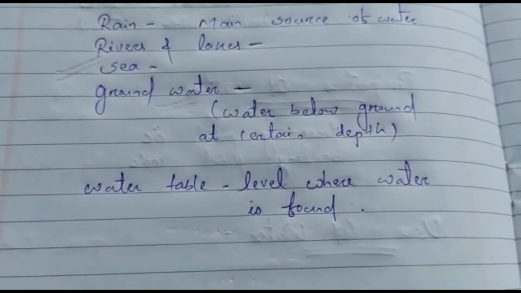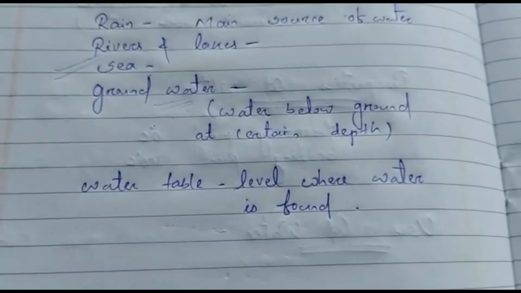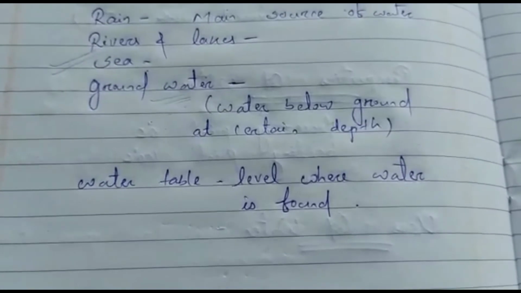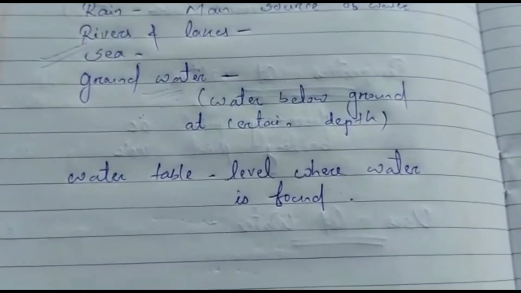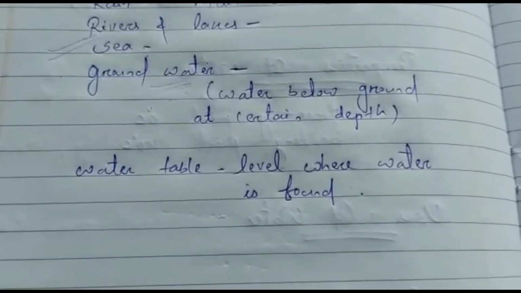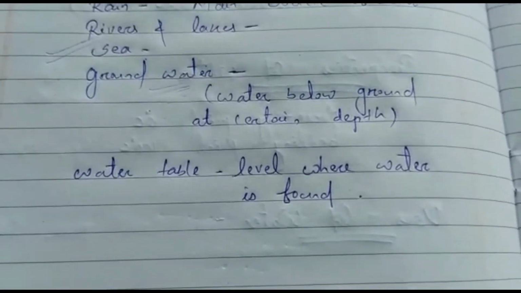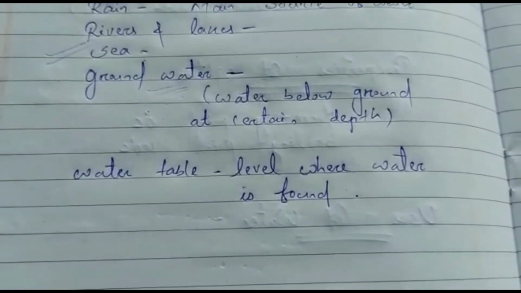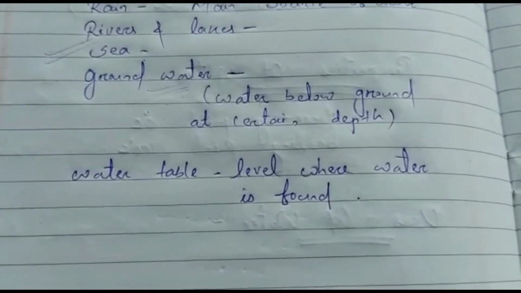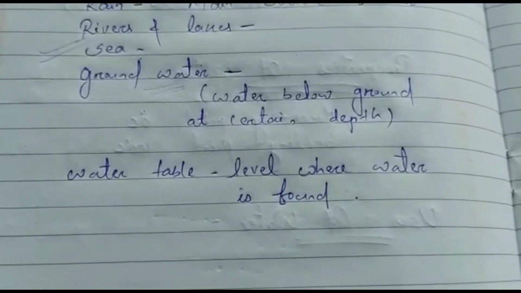And the famous Kedarnath shrine was also damaged heavily. You might remember that news that during that flood the Kedarnath temple was also damaged very heavily. So to regulate the amount of water and maintain a steady supply, huge dams are constructed. Dams are large walls with openings which can be regulated.